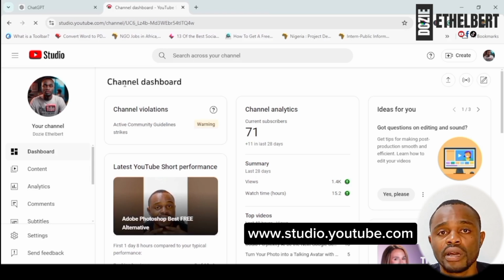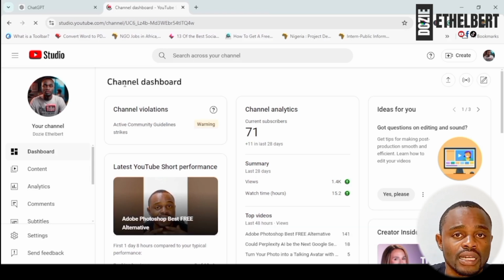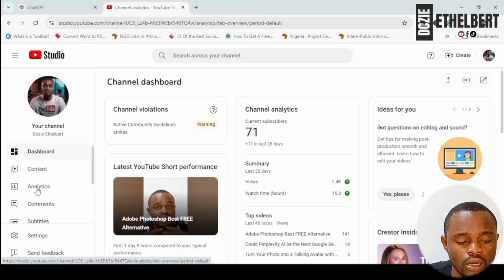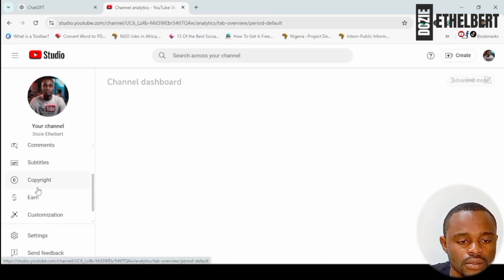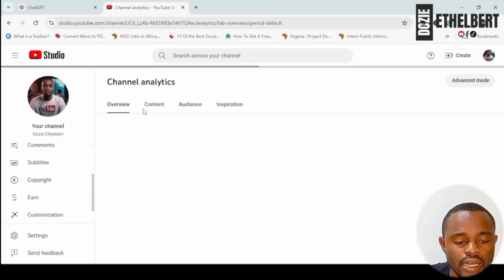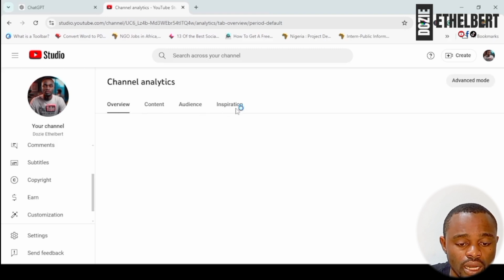So this is where you do your posting from, you check your analytics, check your performance, how your videos are doing. So this is basically where you get all the results and feedback. So I am going to go to the analytics section. I will click on the analytics section. So once I come to this analytics section, while it's loading, I'll click on inspiration.